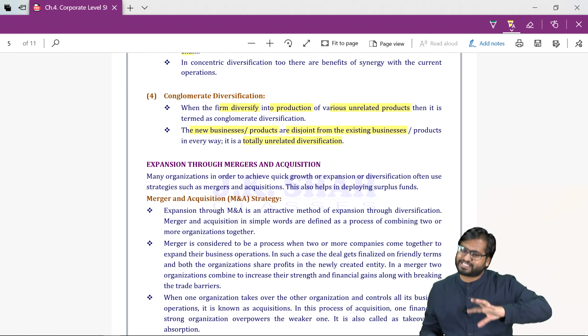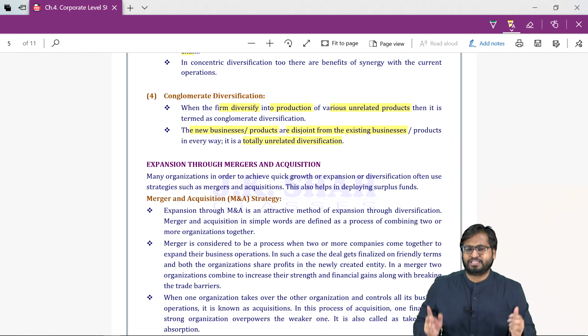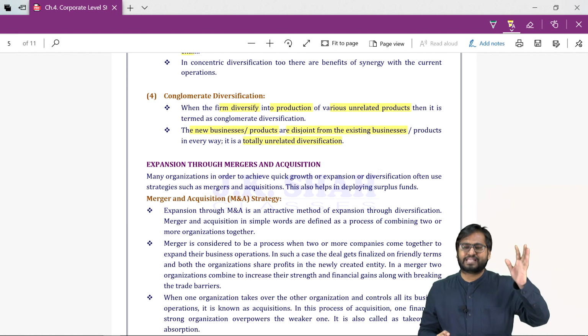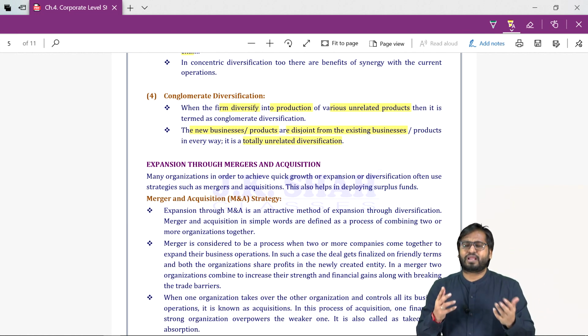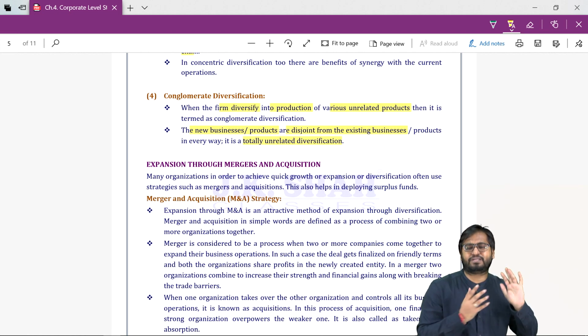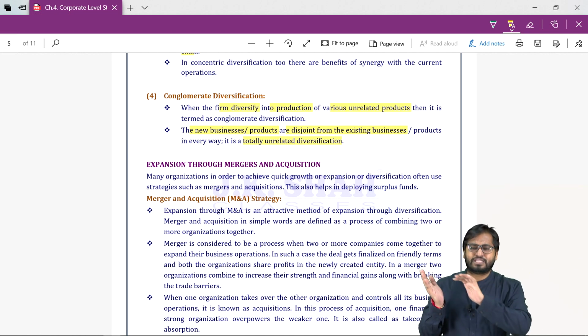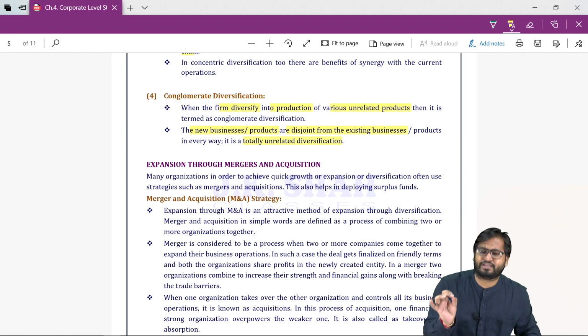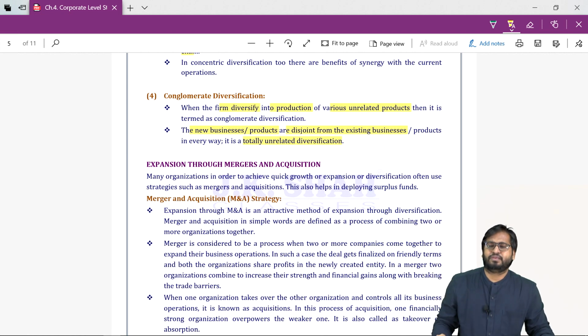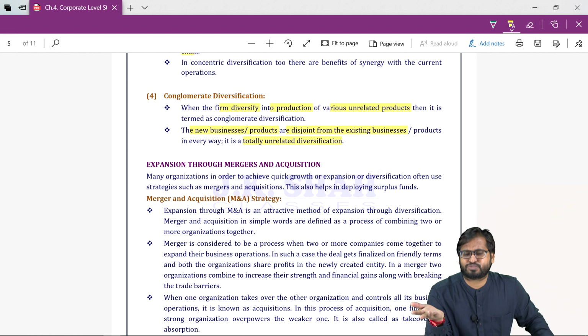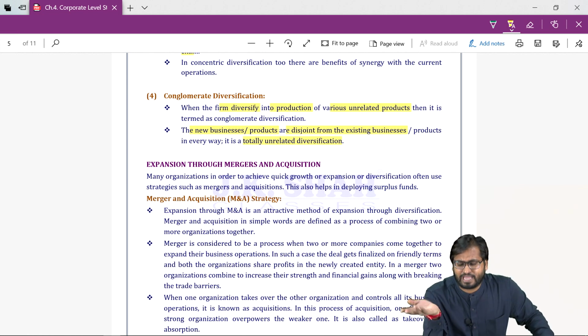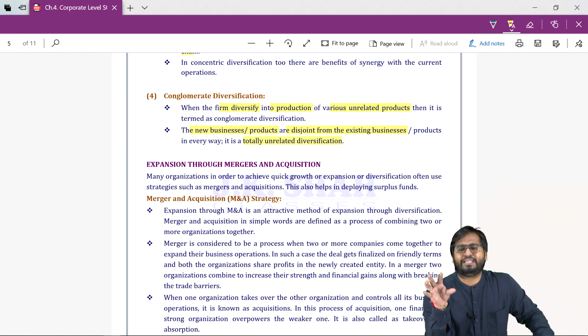Co-generic is concentric. Instead of doing it all by myself, I am merging with or acquiring some other company. The best example of a horizontal merger in today's time is Vodafone Idea. A few years back they were competitors, and now they are a merged entity.